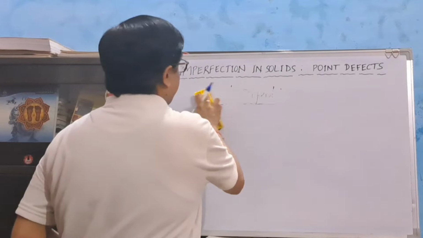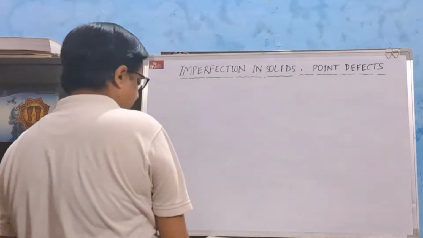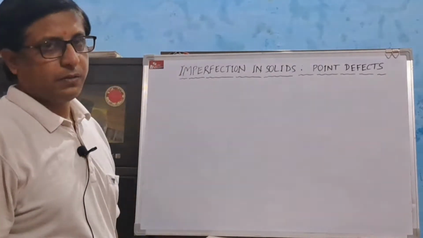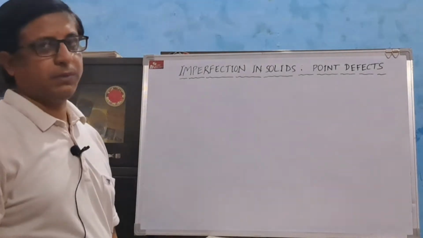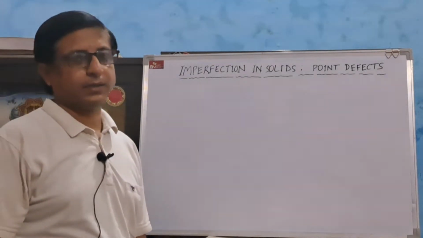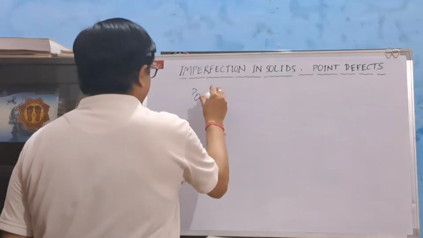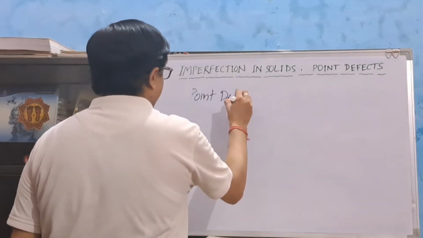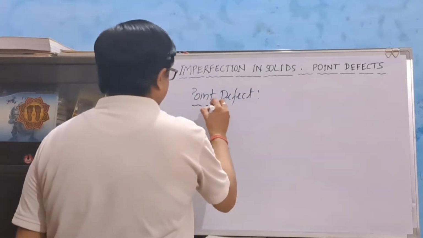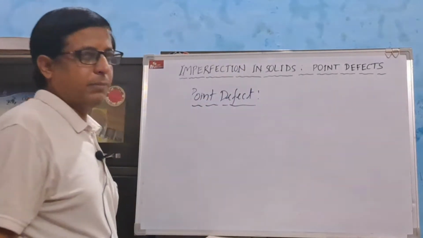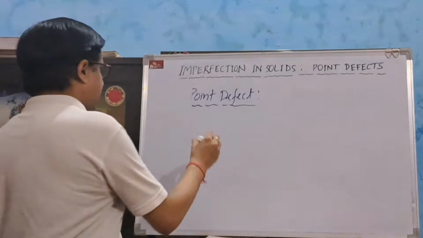Here we shall discuss only about point defects. Line defects will be studied in higher classes. Point defects can be classified further into three types.